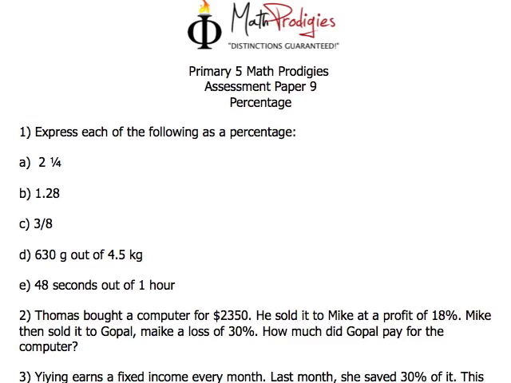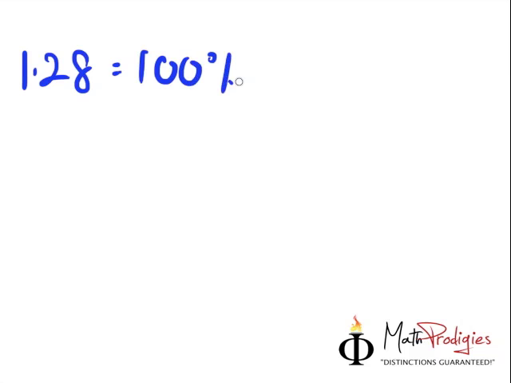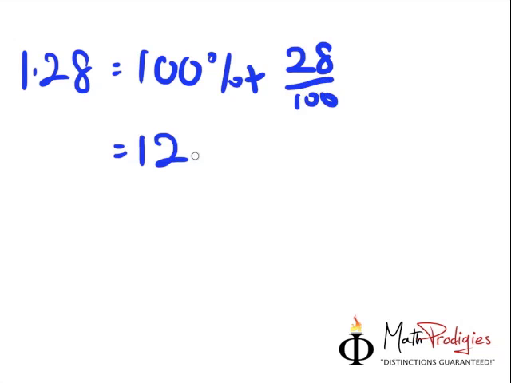Part B is 1.28. If you remember, 1 is 100%, so 0.28 is the same as saying 28 divided by 100, which is the same as 28%. So the answer is 128%. Very good. Let's move on to part C.